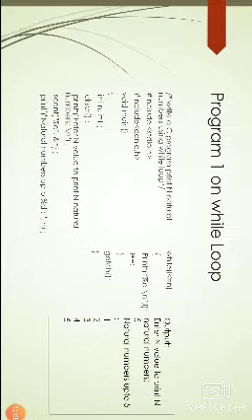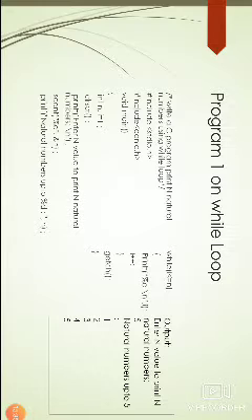Again i++, that means the I value will be incremented by 1, that is 3 plus 1. Now the I value is 4. Again the compiler goes to the while statement. Here the I value is 4. 4 less than or equal to 5. Yes, the condition is true. Again the printf statement is executed. It prints the 4 on the output screen.